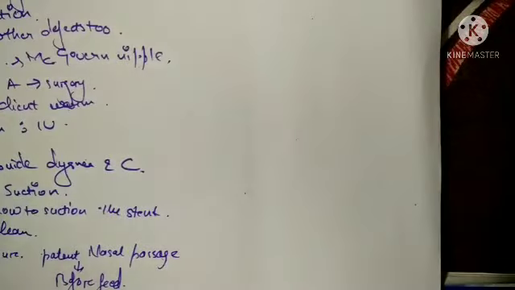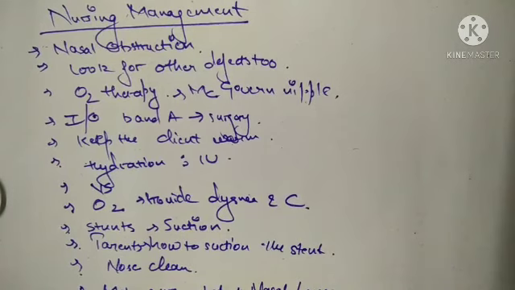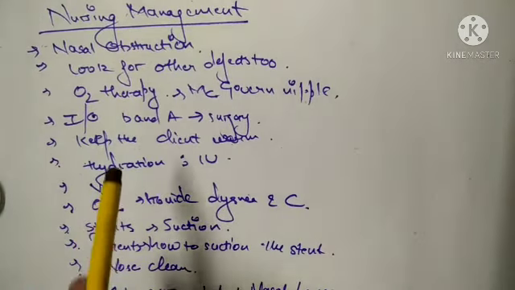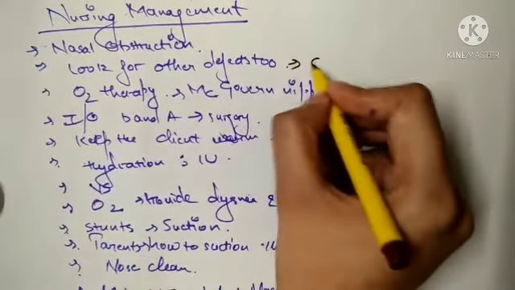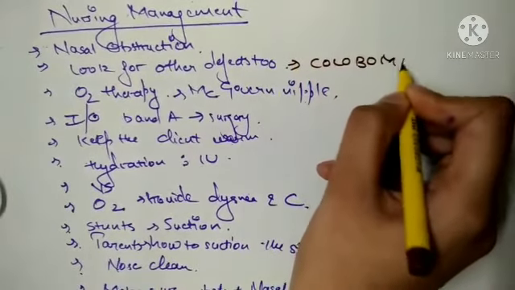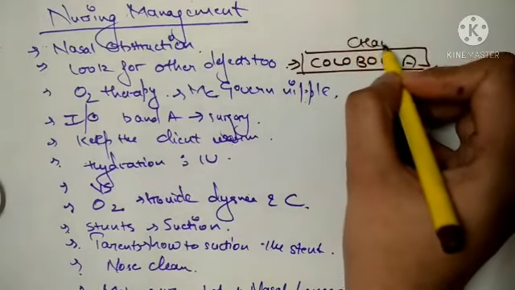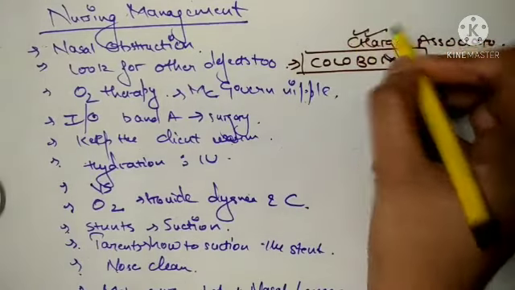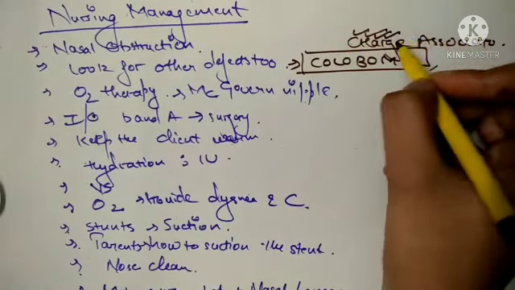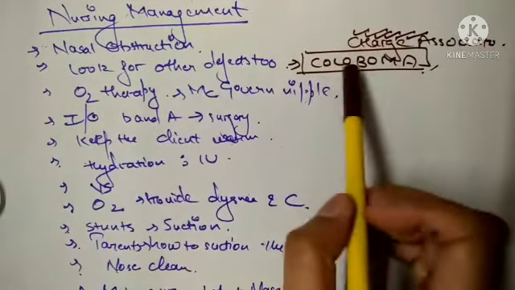And last, we come to the nursing management. First, any newborn with nasal obstruction, you need to consider for this particular condition. Look for other defects too, which I have already told you, the CHARGE association: coloboma, heart anomaly, choanal atresia, growth retardation, genitourinary and ear anomalies. I have written coloboma because this term is new for you.